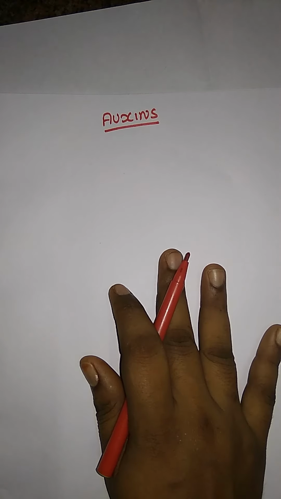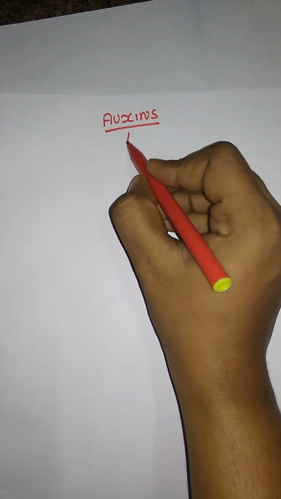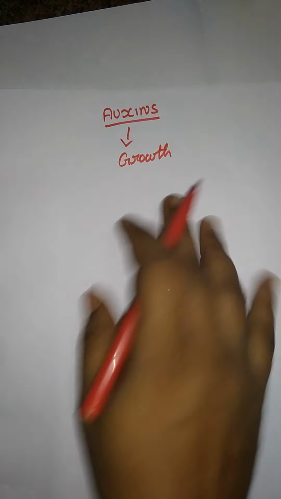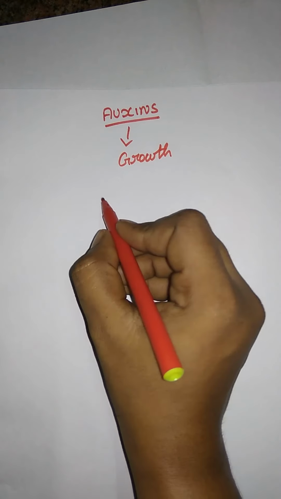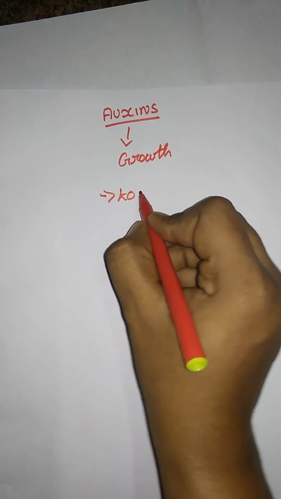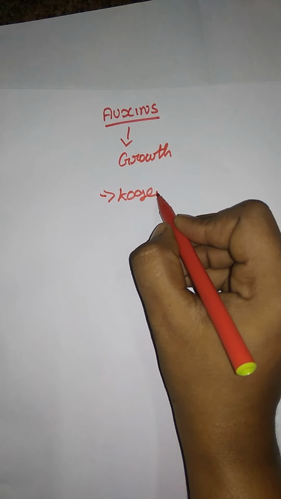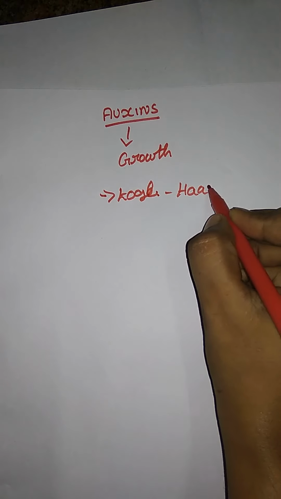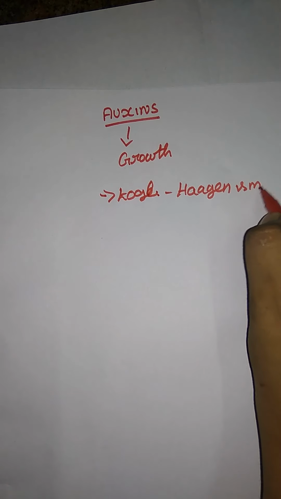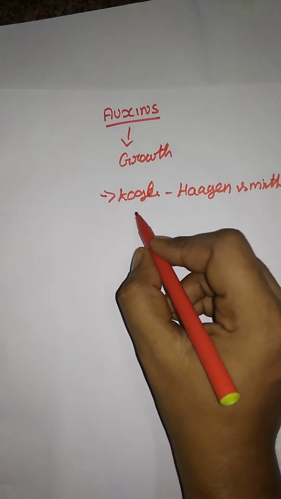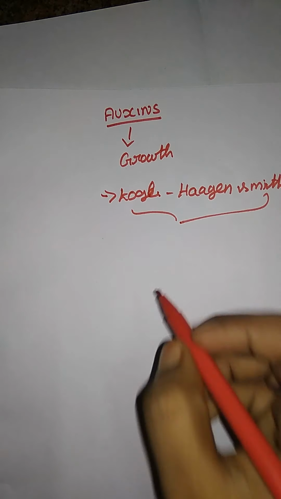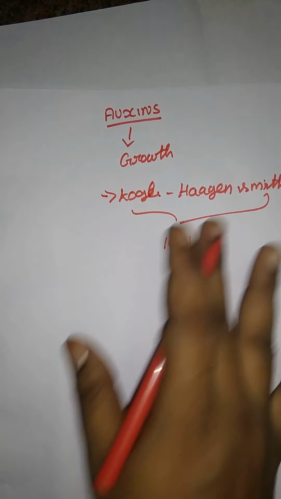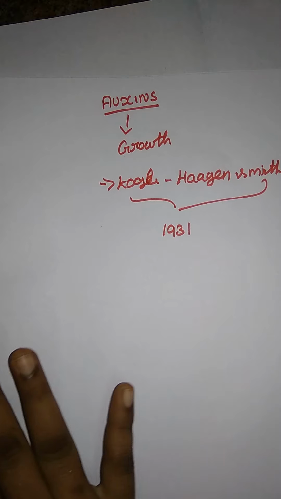The first plant hormone we are having is the auxins. Auxin means growth. The first persons who identified auxin were Kogl and Haagen-Smit. They were the first to identify auxin in the year 1901. They just discovered auxin, but they did not have any proof for it.